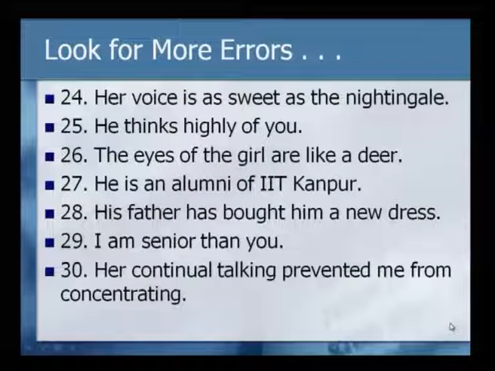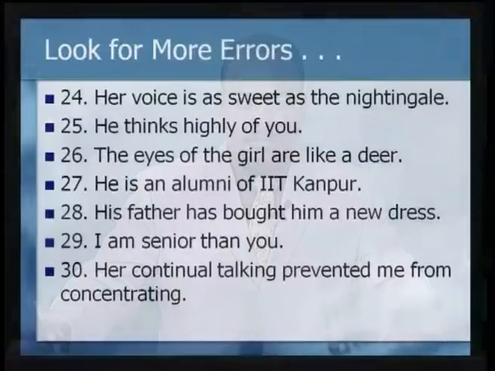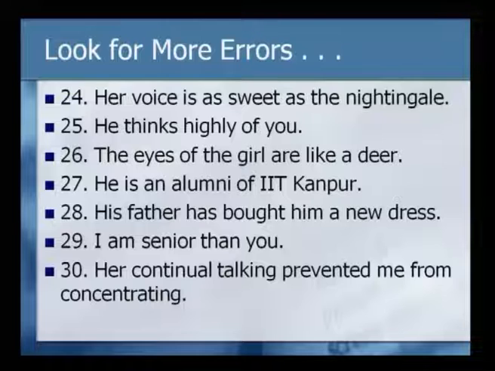Now, let us look for more errors. Look for more errors in these sentences. Look at this one. Her voice is as sweet as the nightingale. Next one. He thinks highly of you. 26. The eyes of the girl are like a deer.